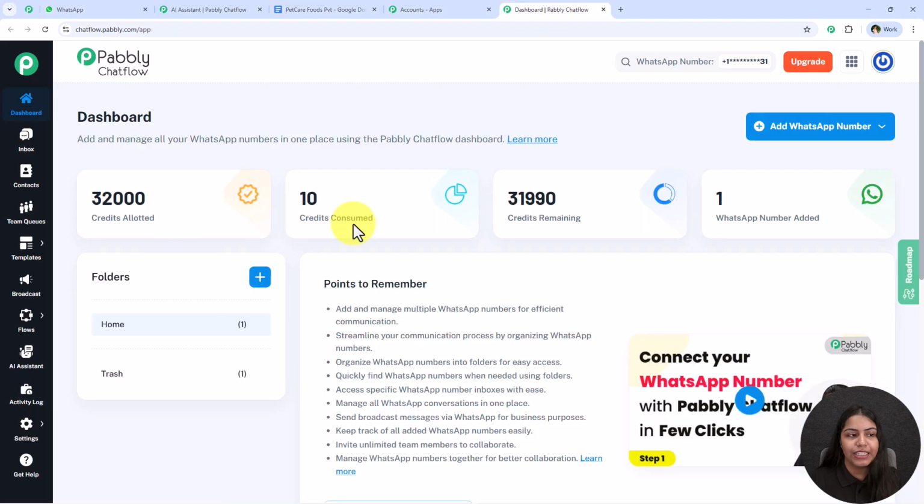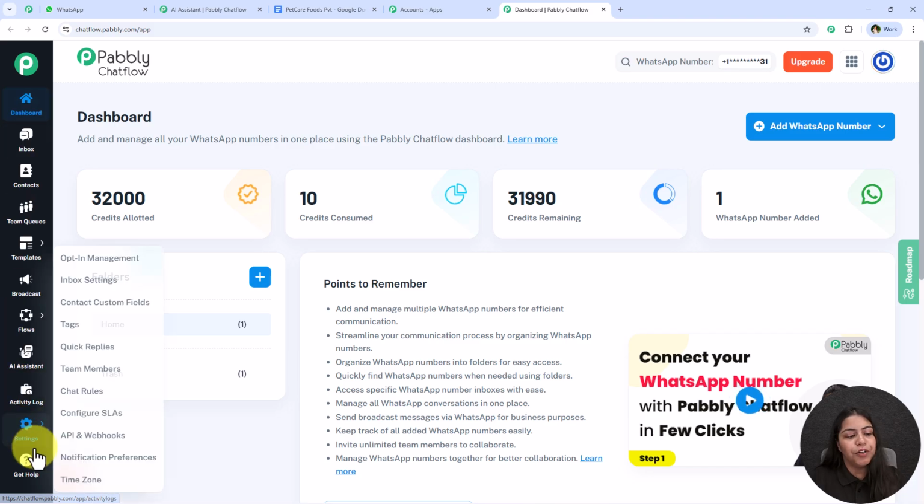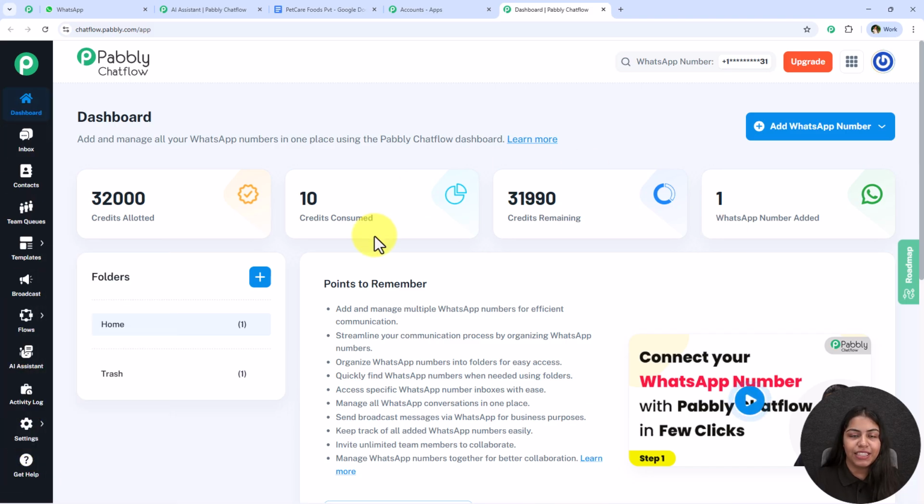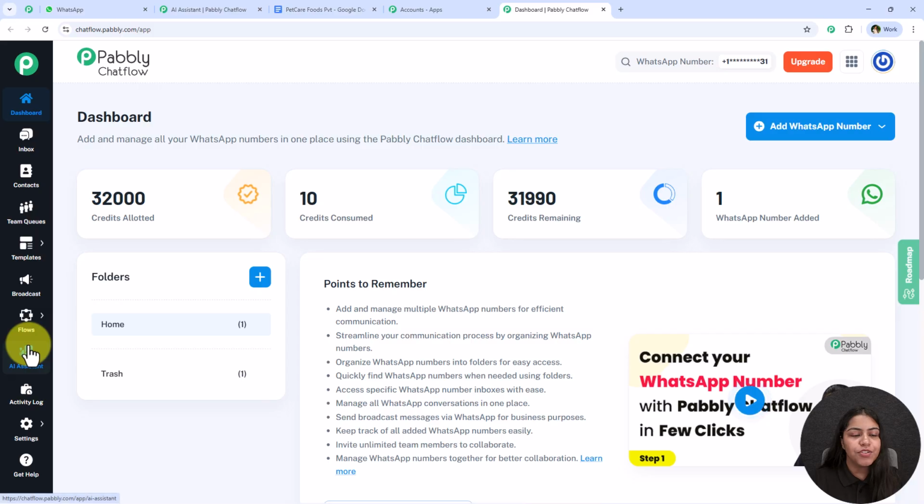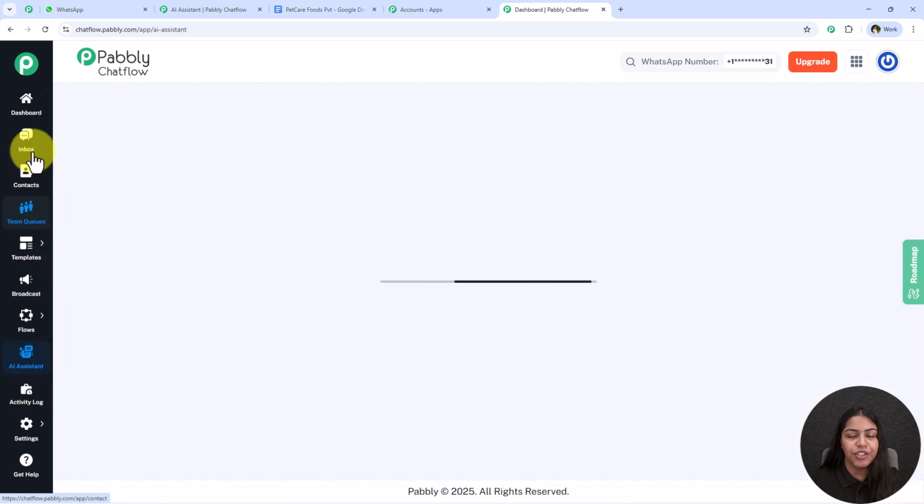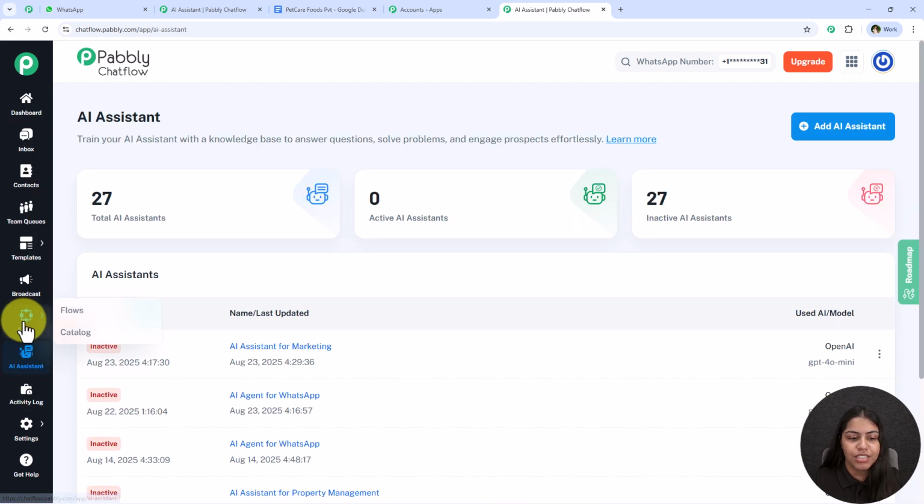Alright, so to create this, I'm going to go towards the left side of the Pabbly Chatflow dashboard. You're going to see all the features offered by Pabbly Chatflow. But today this video is only going to focus on how to create an AI assistant for delivery and logistics support. So I'm going to go towards this AI assistant feature of Pabbly Chatflow directly. If you wish to learn about any of the features in detail, a video tutorial dedicated towards each of these features has been attached in the description box below. You can check it out. Let's create this AI agent.